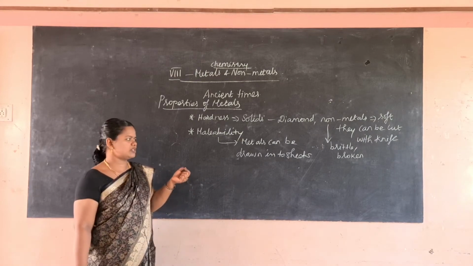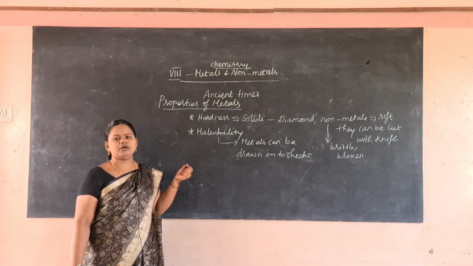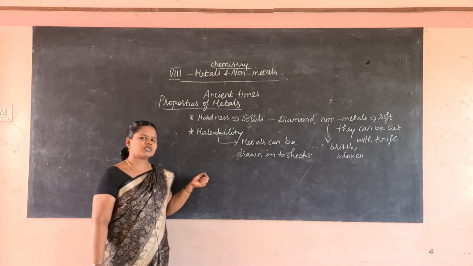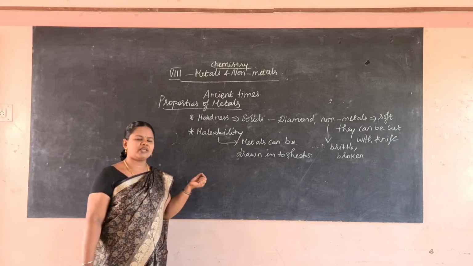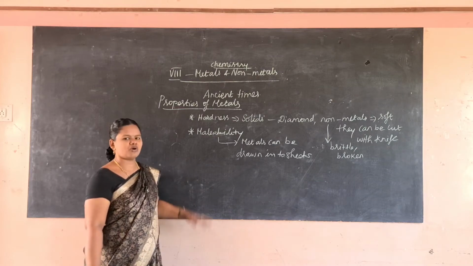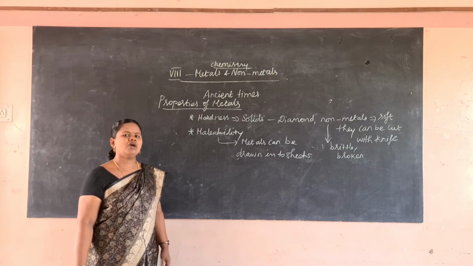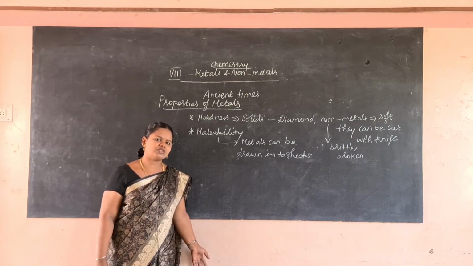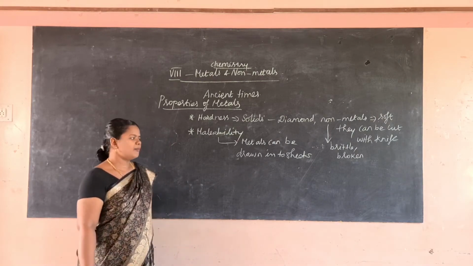That is why we use gold for making jewelry and minute jewels. All metals can be drawn into sheets. So the tendency of metals to be drawn into sheets is known as malleability.